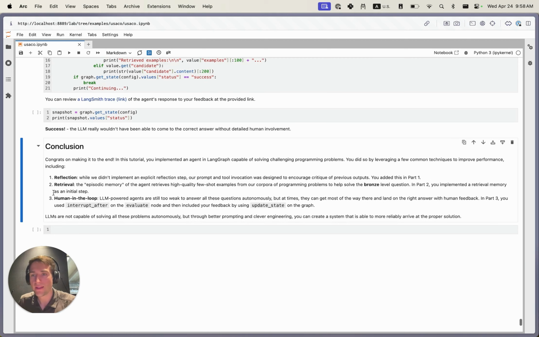So then we added this human-in-the-loop interface with the interrupt after, which allowed us to go in and modify the checkpointed state of the graph to guide the agent to come to a proper solution to the problem that is hard. As you can see from all of these steps, autonomous agents are really cool. They're not quite there yet on a lot of these challenging problems. But through better engineering, through using state machines and all of this, you can come to some better designed systems that are actually capable of doing some pretty impressive work.